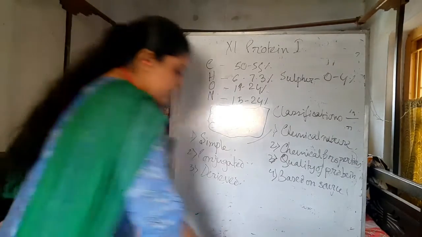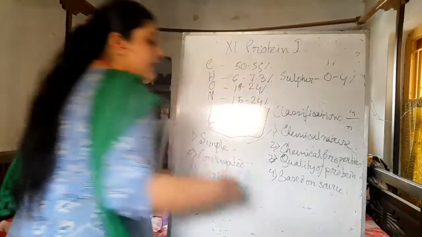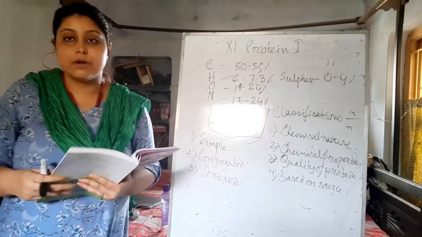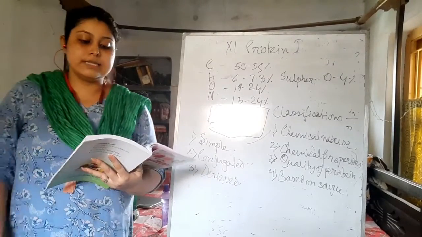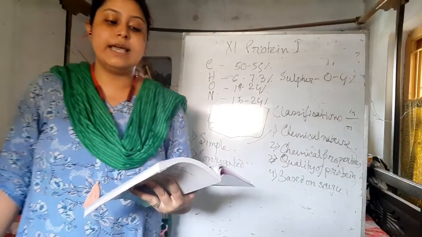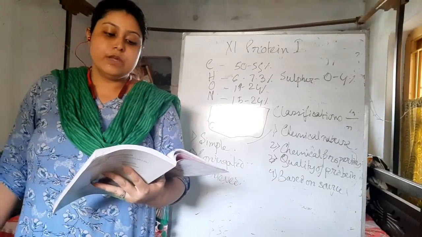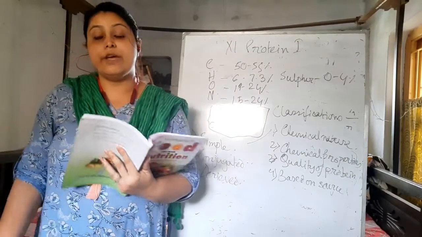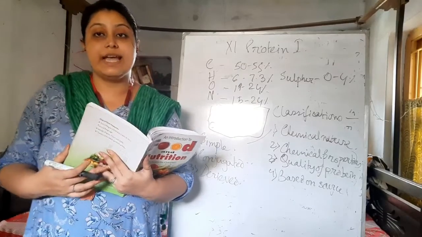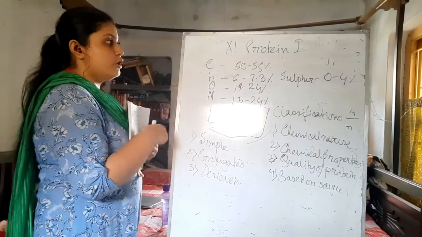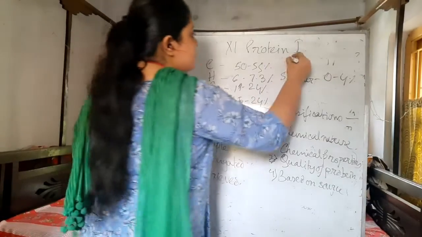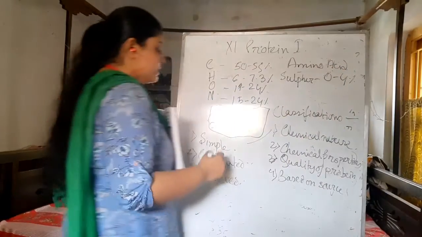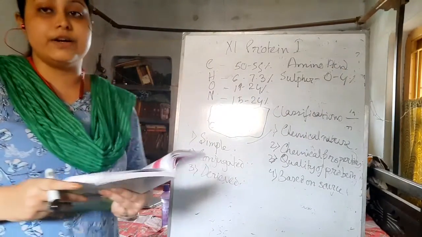So what is a simple protein? Simple proteins are those which contain only one kind of amino acid, with no prosthetic group, and when a simple protein is hydrolyzed it produces amino acids only. When we hydrolyze a simple protein, we get only one kind of amino acid. You all know that the basic constituent of protein is the amino acid, right?